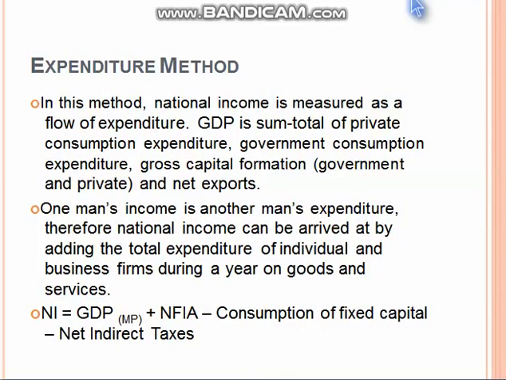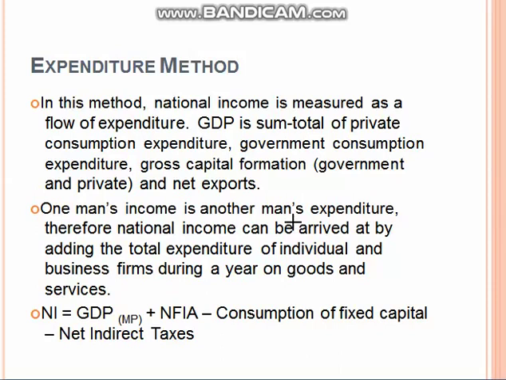Now our third method is the expenditure method. In this method, national income is measured as the flow of expenditure. GDP is the sum total of private consumption expenditure, government consumption expenditure, gross capital formation and net export. One man's income is another man's expenditure. Understand this line very carefully. One man's income is another man's expenditure.